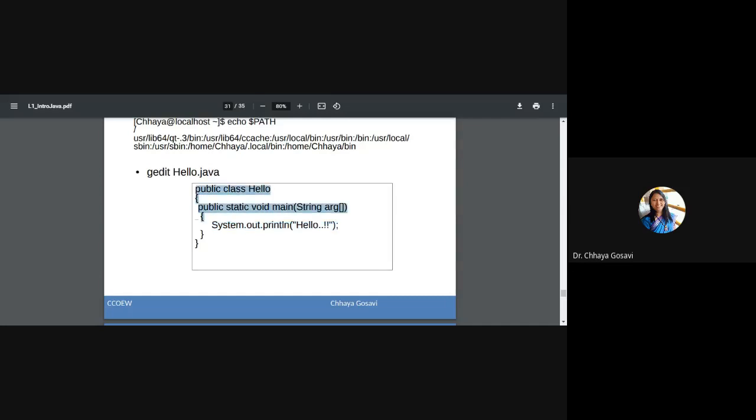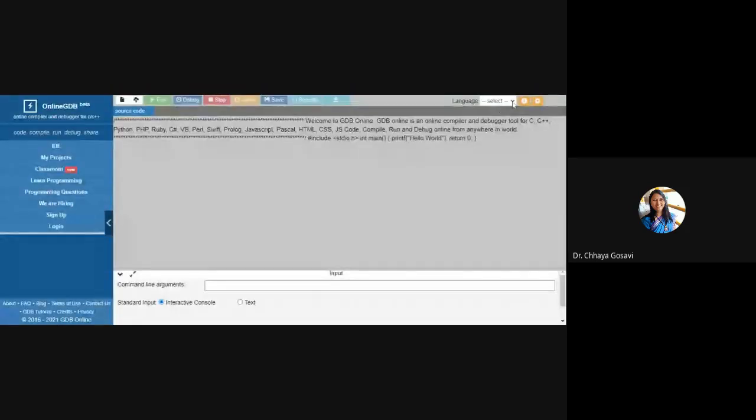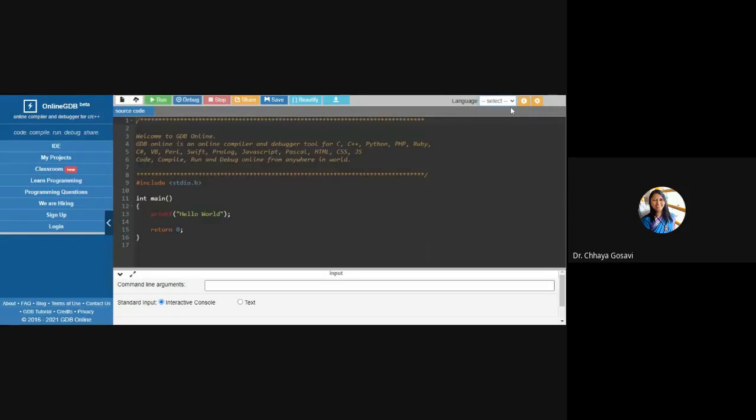You can just copy this code, and if you have any editor available, use it. For example, here I am using GDB. So this code is already available here.